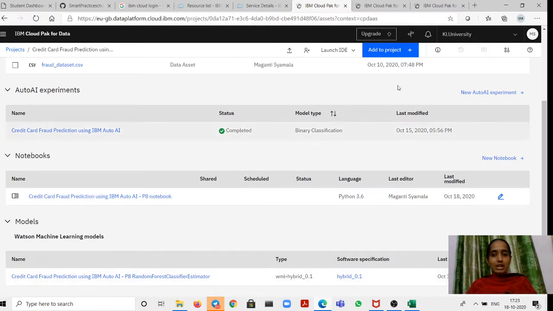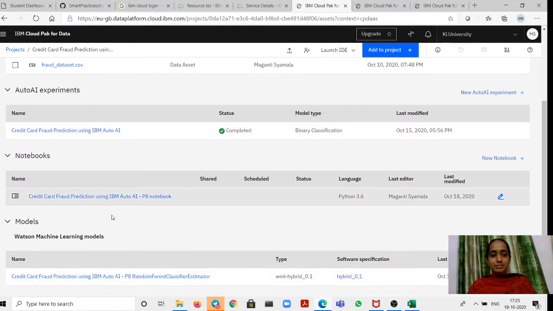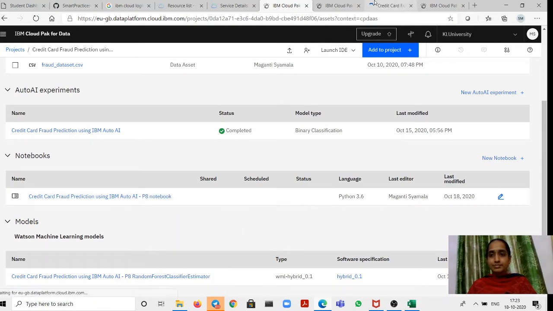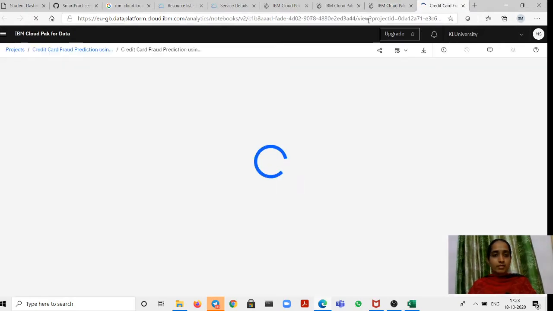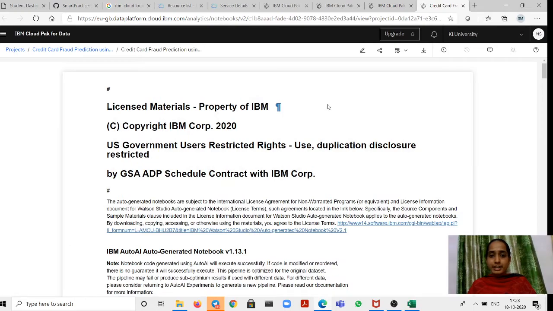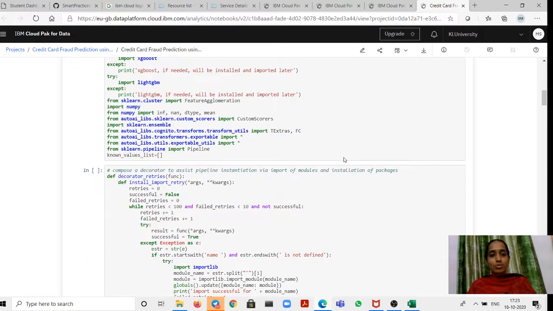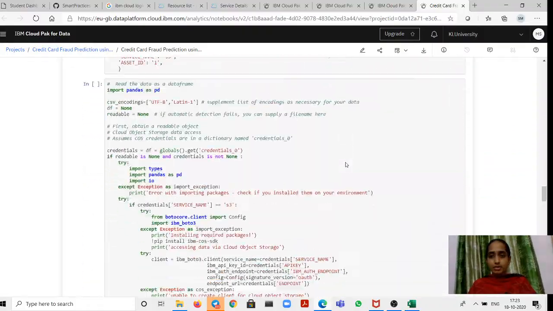Next, the model which I have saved is also viewed under this page. Let me show how this notebook looks. This is all auto generated. I have not written anything. This code is completely machine generated code. This is how the notebook looks.